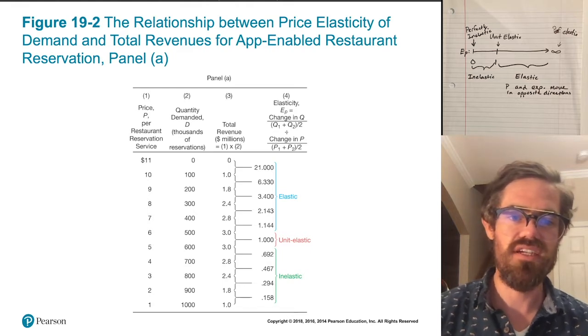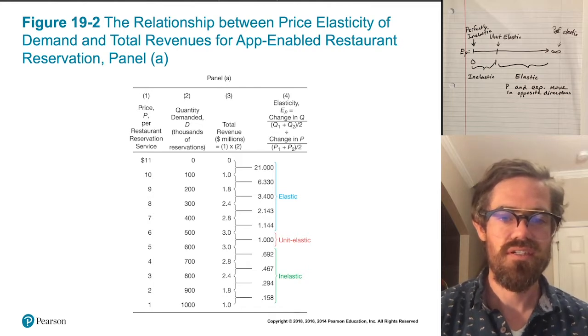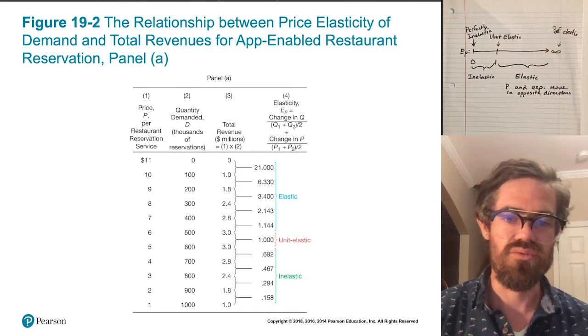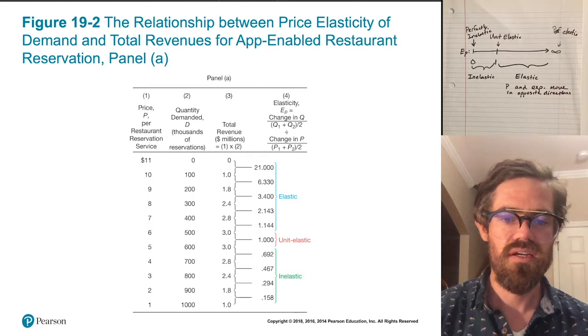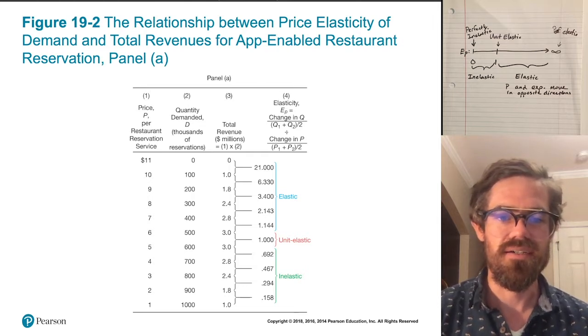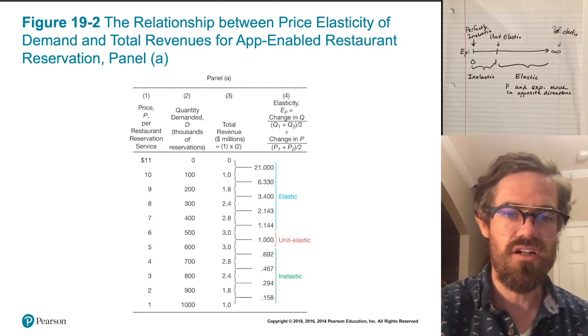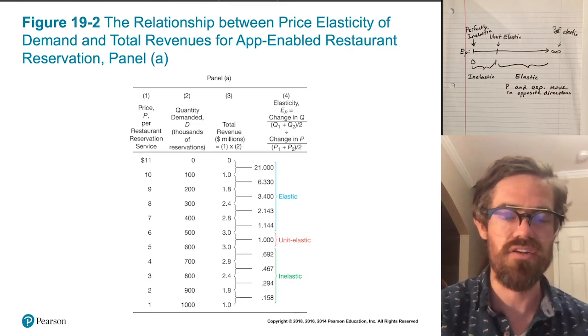So as you can see, at higher prices, demand is elastic. Right in the middle there is where it's unit elastic. And then when prices are low, that's where demand is inelastic, okay? And as you can see here too, the third column is total revenues, which is just the product of multiplying columns 1 and 2 together.